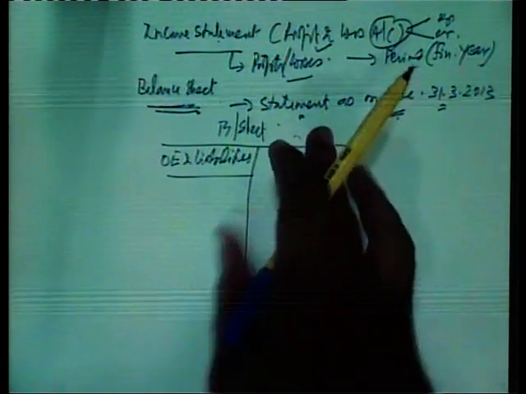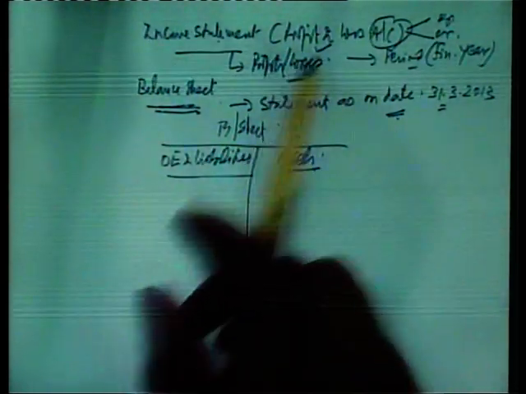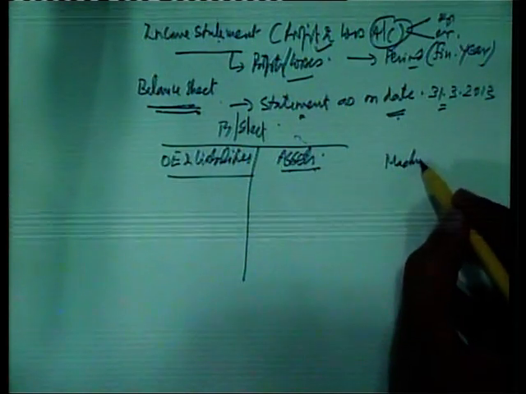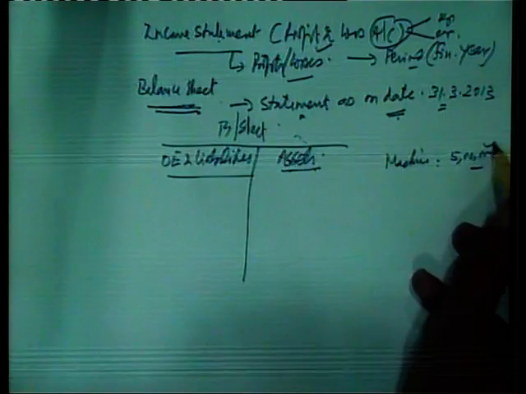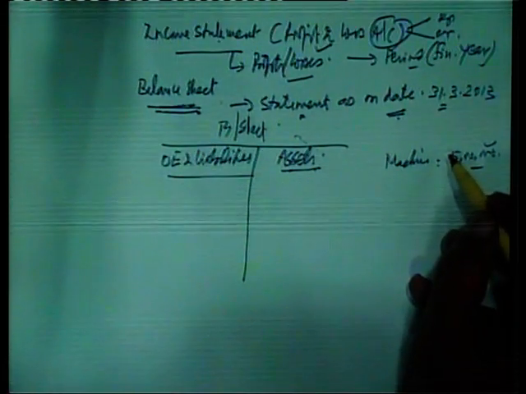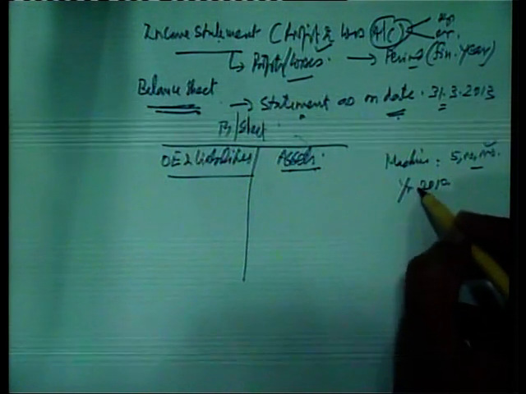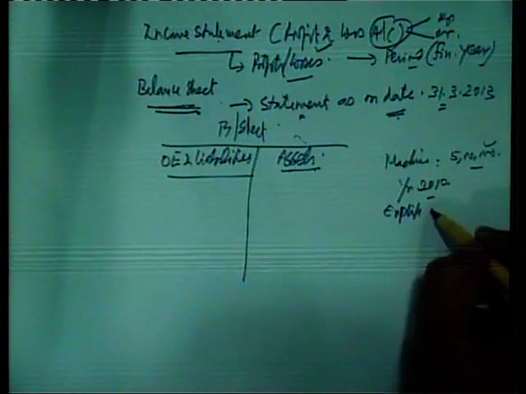Now, assets in the balance sheet are recorded at their historic values. For instance, let us say we bought a machine of 5 lakh rupees in the year 2010, and expected life is 10 years.